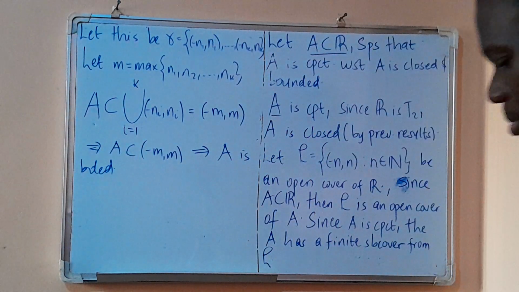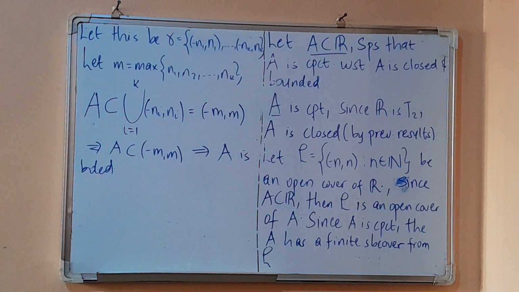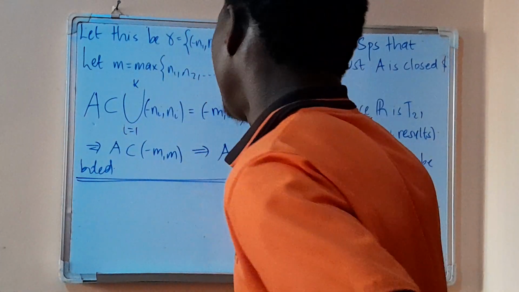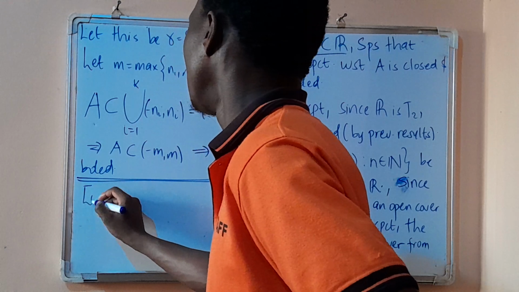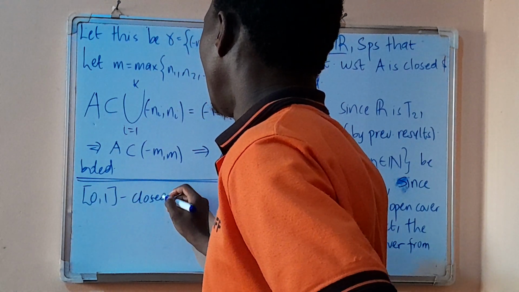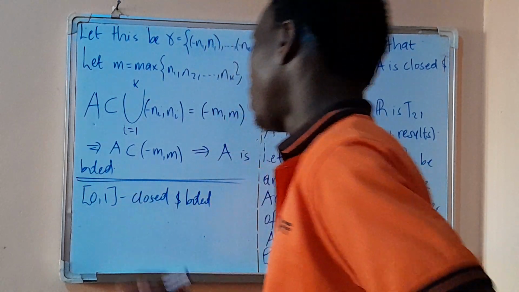So we have been able to prove that every compact subset of R is closed and bounded. As I demonstrated earlier, we have this interval here as closed and bounded, so it's compact.